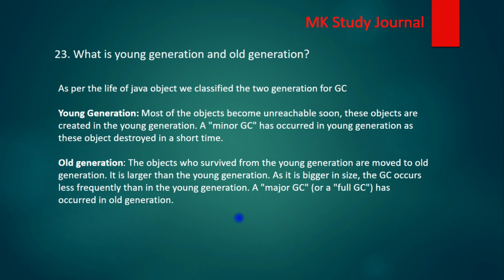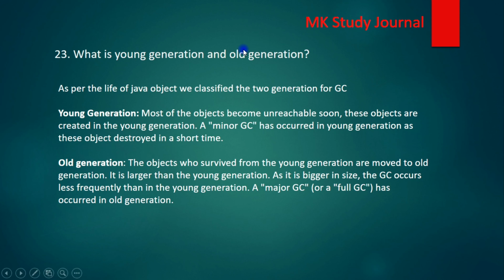So what is young generation and old generation? Whenever objects are created, they reside in a generation, either the young generation or the old generation. Newly created objects reside in the young generation, and in the young generation a minor GC occurs frequently. If an object resides in the young generation for a long time, then it will move to the old generation.